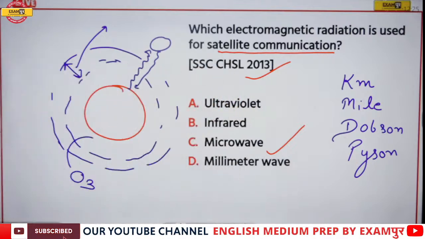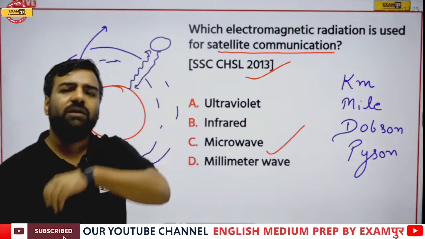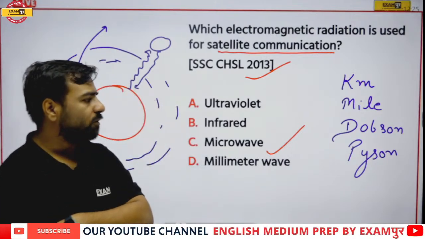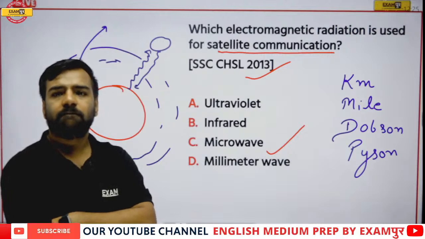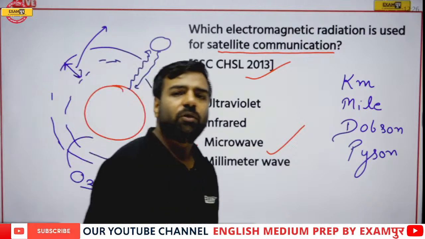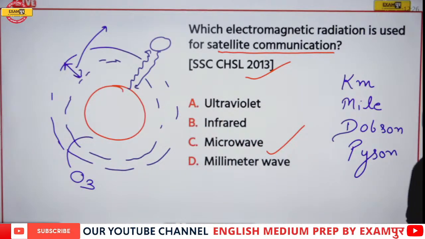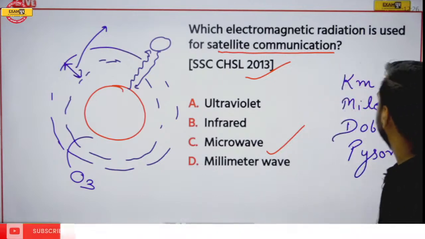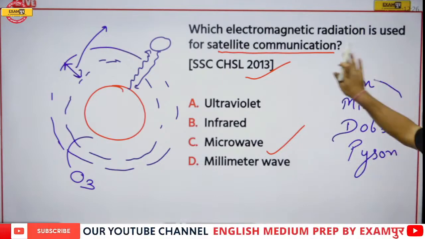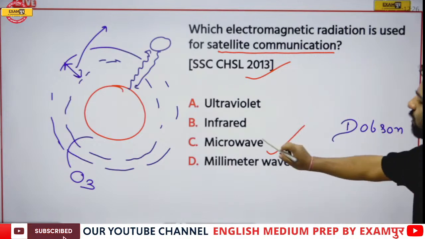Jagdishran, Udbhav, waiting for the answer, please. Will it be kilometer, mile, Dobson or Python? Important one. Please, I want the answer from everyone, because these are the questions which are again and again asked. So we have Ram here, and Ram, you are absolutely correct. If I talk about the width, the correct answer is going to be your Dobson. Fine, do not forget.